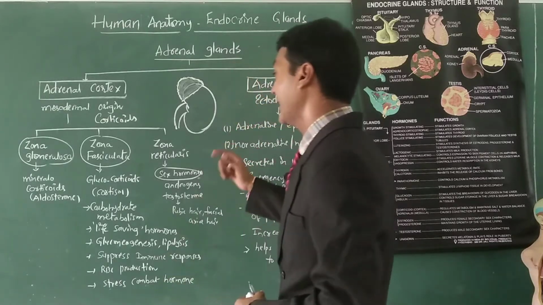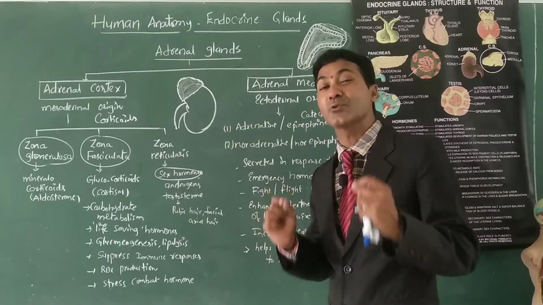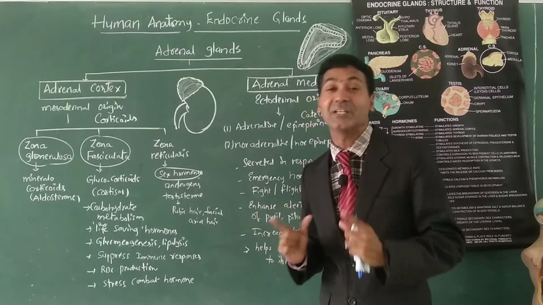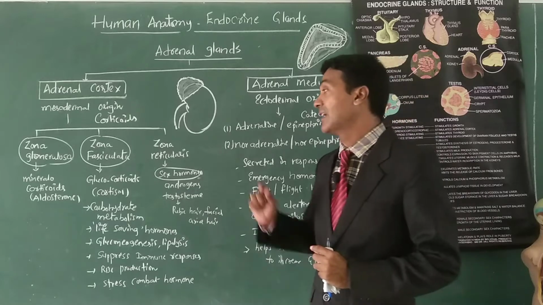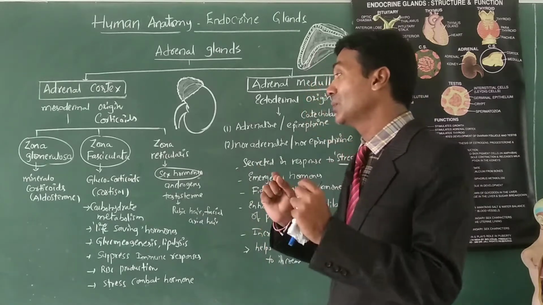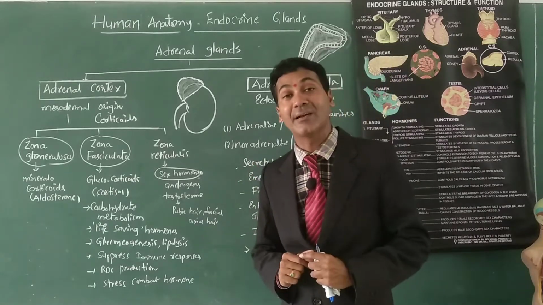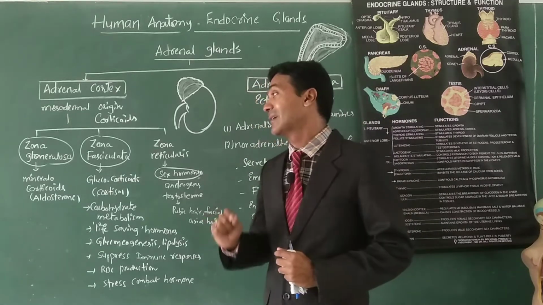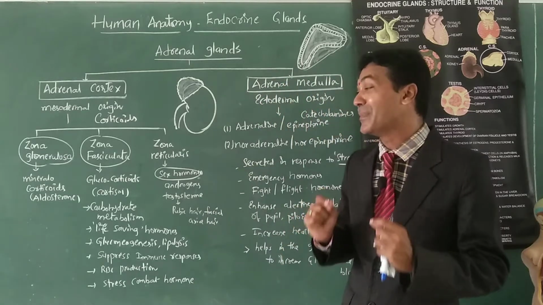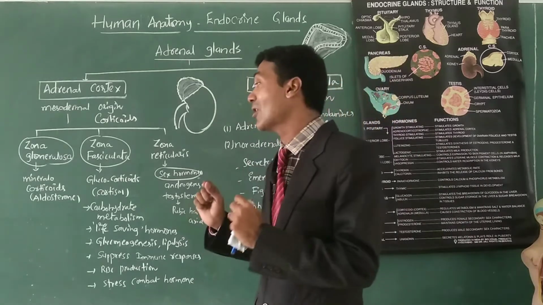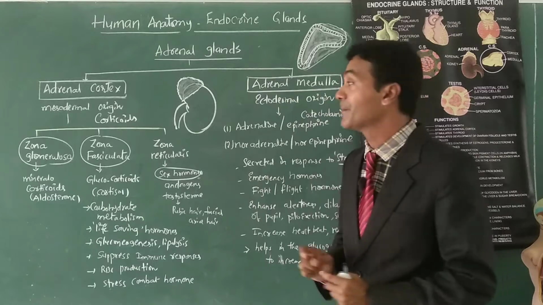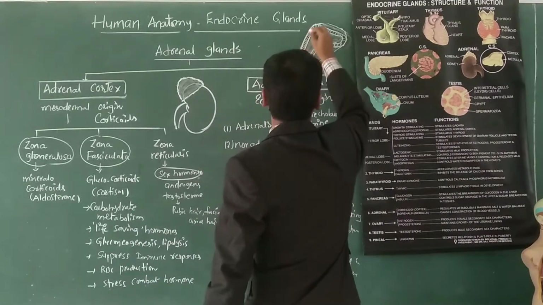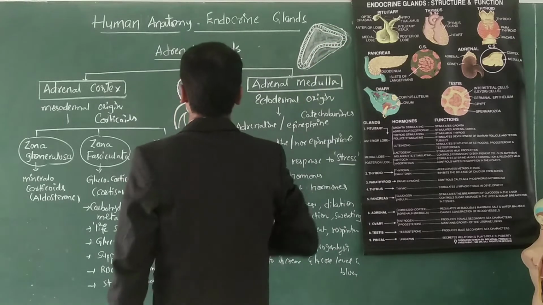So zona reticularis is associated with synthesizing sex hormones like androgens, especially testosterone. Zona fasciculata is associated with the production of glucocorticoids, especially cortisol. And zona glomerulosa is associated with mineralocorticoids, especially aldosterone, the chief mineralocorticoid.